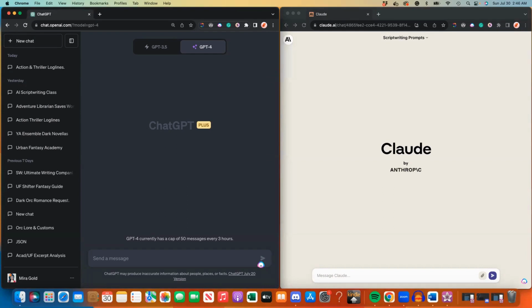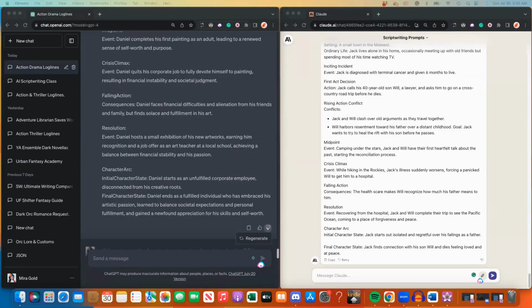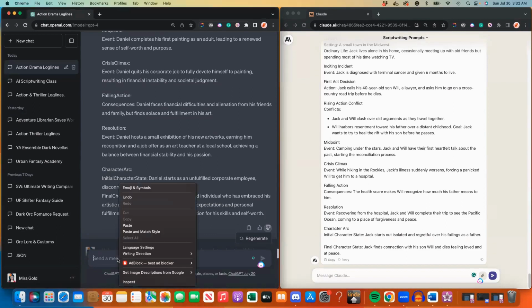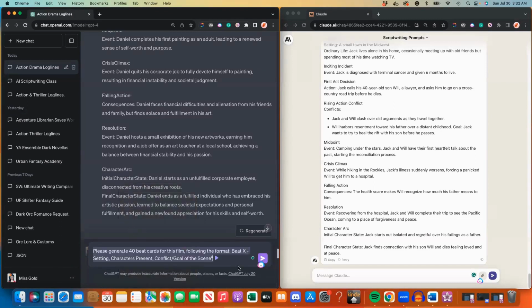As you can see, ChatGPT-4 and Claude 2 are up on my screen. I'm going to go ahead and plug in the different prompts on both GPT-4 and in Claude, just so that y'all can see the difference between the two. So one of the other things that I tend to play around with in here is examples of the 40 beat cards.